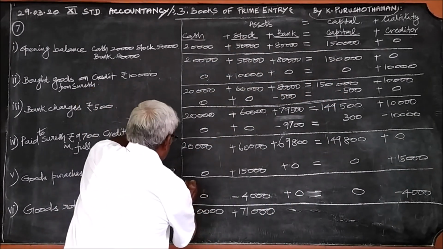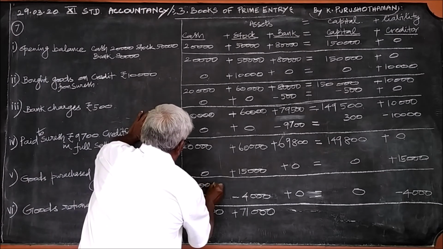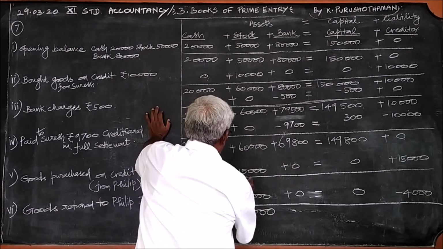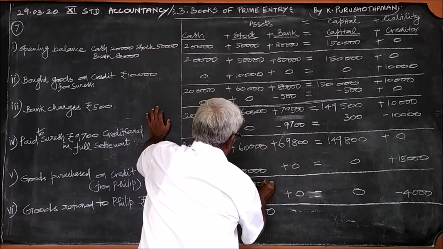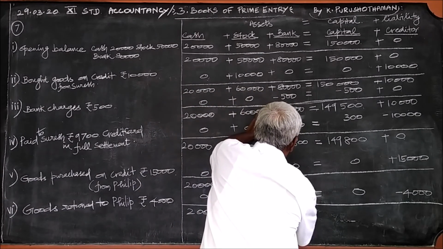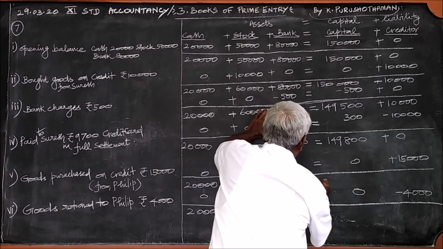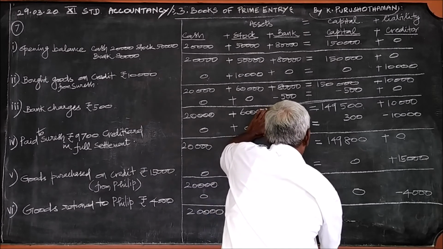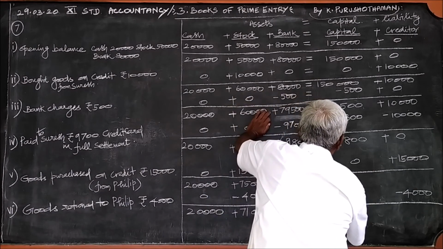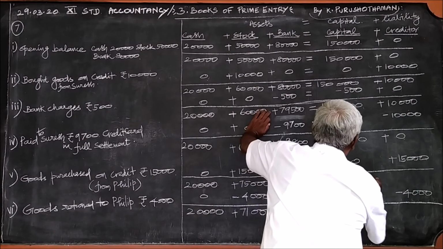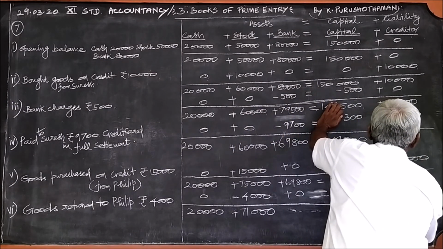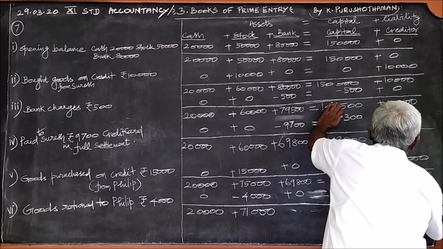20,000 plus 0, 20,000. 60,000 plus 15,000 plus 75,000. 69,800 plus 0, 69,800. 1,49,800 plus 0, 1,49,800. 0 plus 15,000, 15,000.